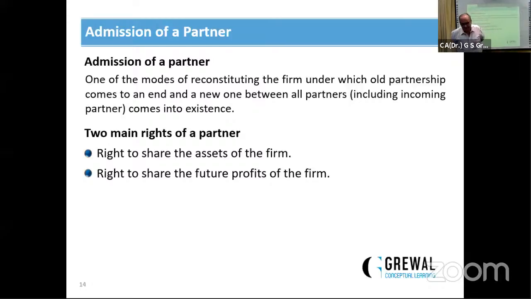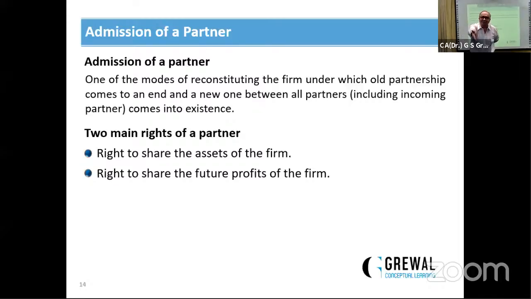First right is to share the assets of the firm. आने वाले पार्टनर को ये right होगा, future के अंदर जब भी जो assets हैं उसमें वो share करेगा. Second, right to share future profits of the firm. Future के profit में भी वो share करेगा. ये 2 right पार्टनर को होते हैं.